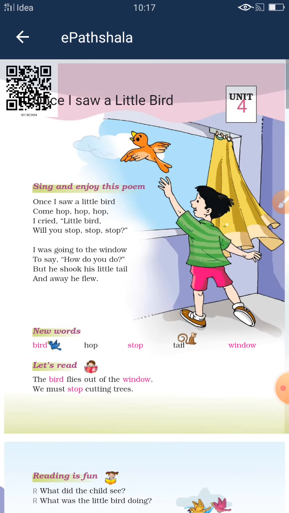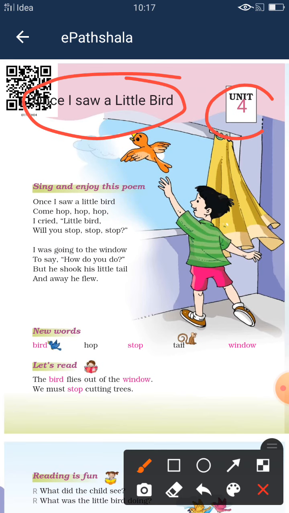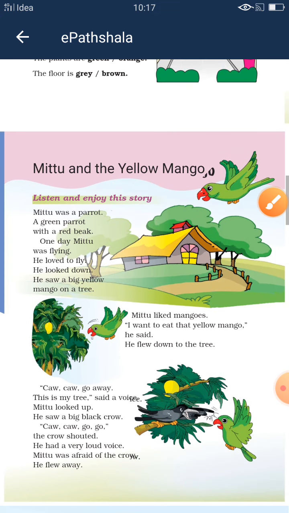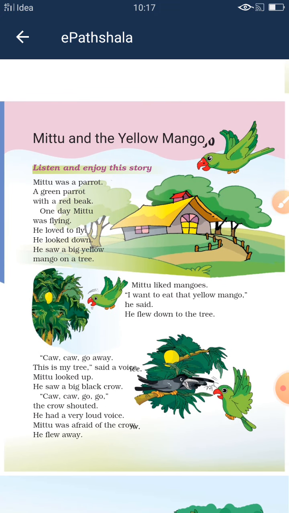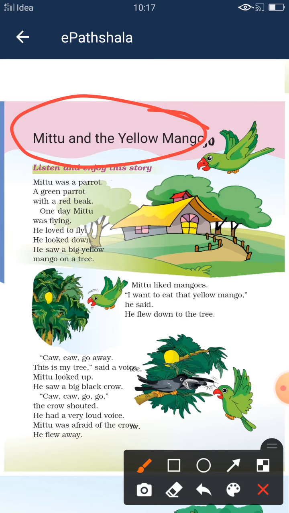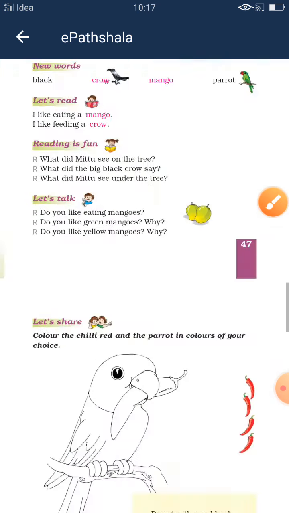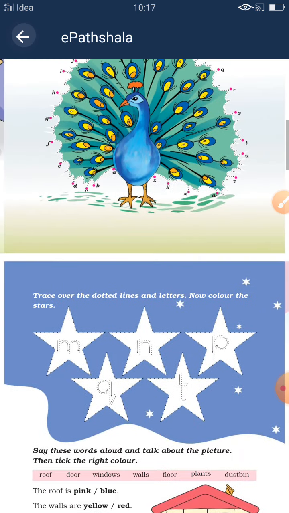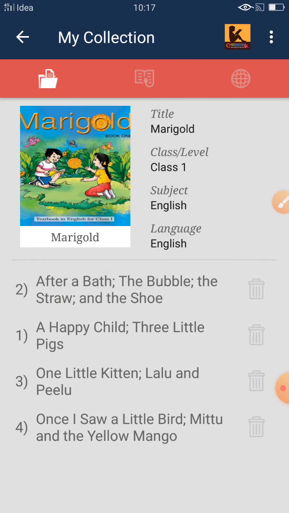Okay, see, once I saw a little word, it was unit 4 chapter, and in unit 4 there is one chapter also, Mittu and Yellow Mango, along with exercises, and you can download all the books from there.